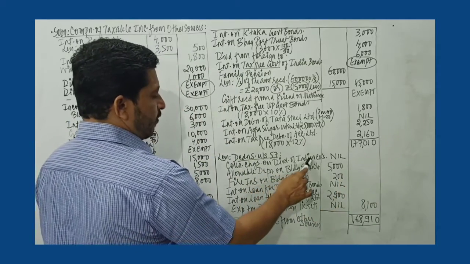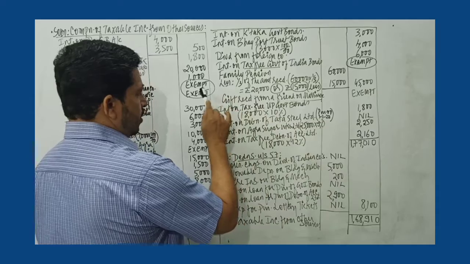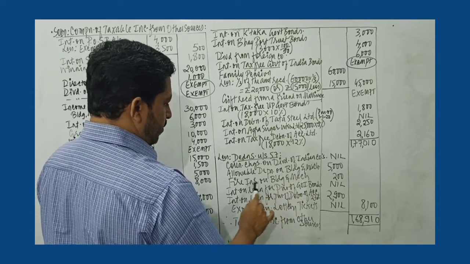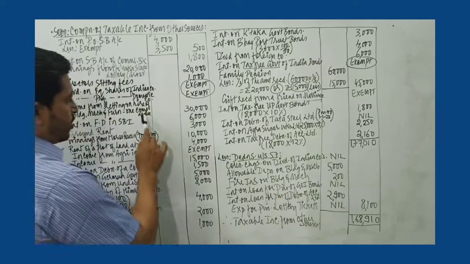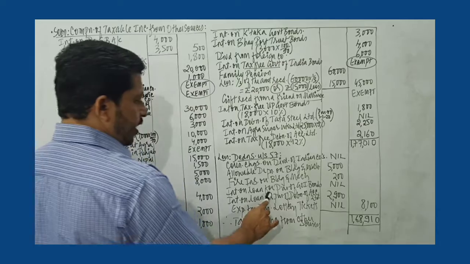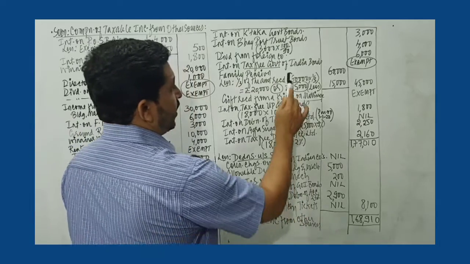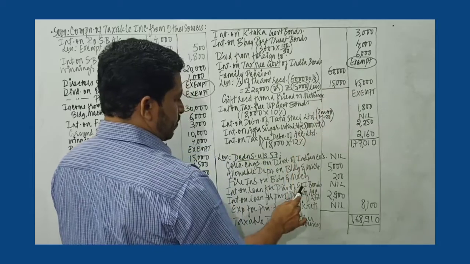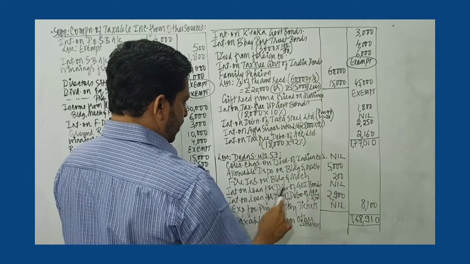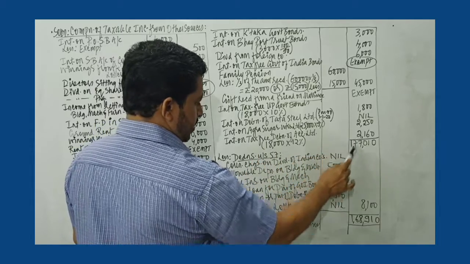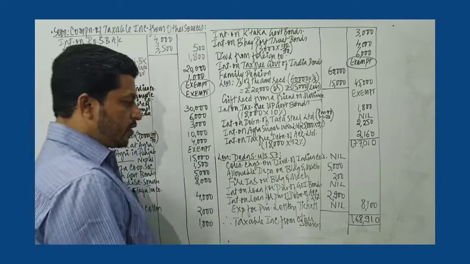Collection charges on dividend of Indian income cannot be claimed as deduction because the related income is exempt. Allowable depreciation on building and machinery, fire insurance on building and machinery is deductible because the amount here is taxable. Then interest on loan taken for purchase of Government of India bonds. Tax-free Government of India bonds exempt, so related expenses are also not deductible. Then interest on loan for purchase of debentures of ACC Limited. Here income is taxable, so interest paid on loan is deductible.